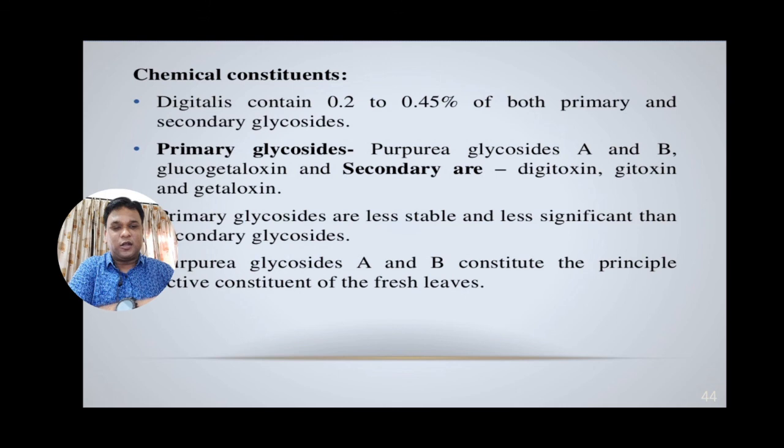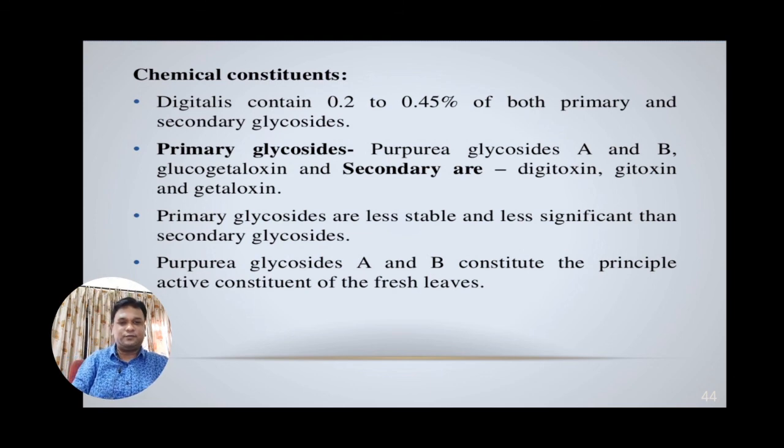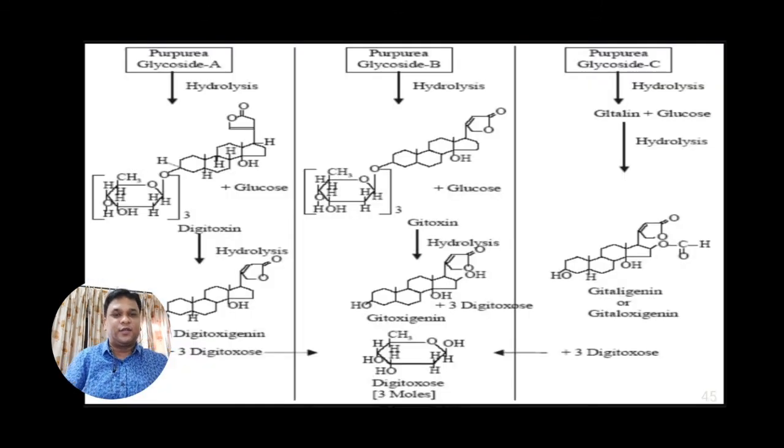The primary glycosides are less stable and less significant, whereas the purpurea glycosides A and B constitute the principal active constituent of the fresh leaves. That means the activity of the cardiac glycoside digitalis is due to purpurea glycoside A and B, which constitute the principal active constituent of the fresh leaves.